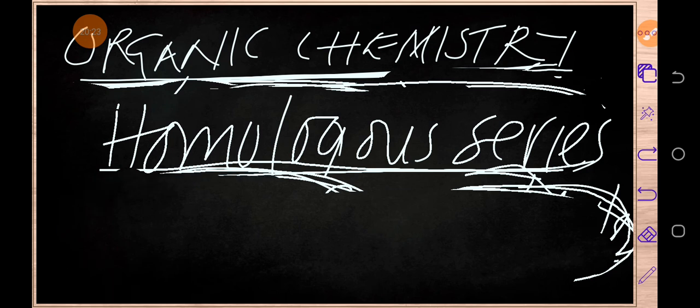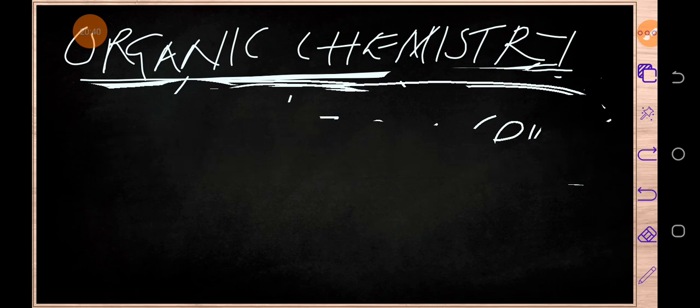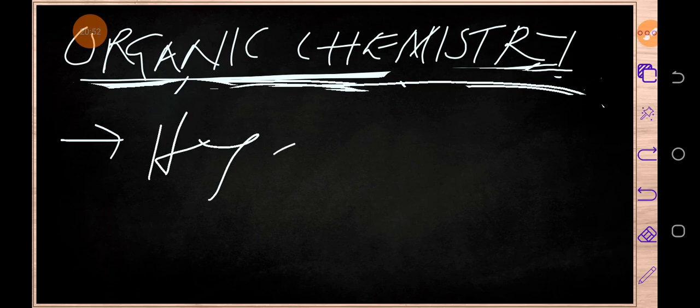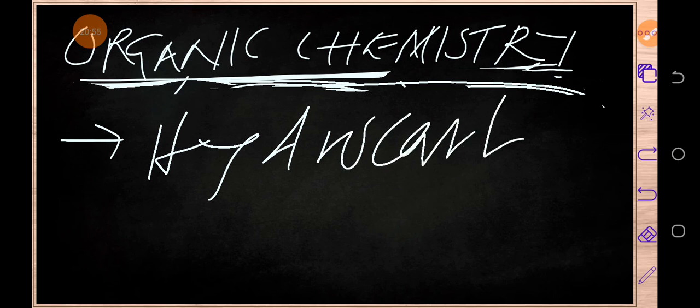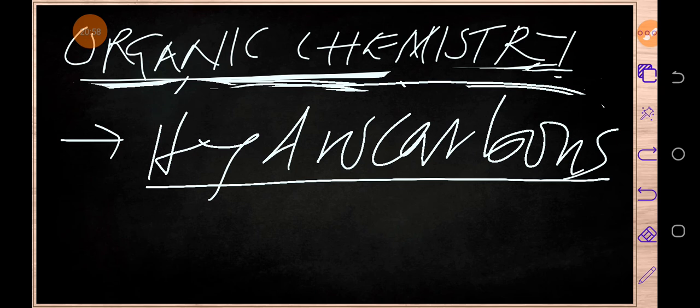All right, so now what you need to know is that we've got, of course, many terms when we talk of organic chemistry. There are many terms which you need to know for you to understand this topic very well. And so far we've talked about two terms. Number one, we've talked about hydrocarbons, of which you can try to define this term, hydrocarbons. Number two, we've talked about what?